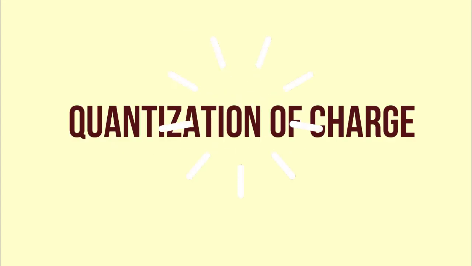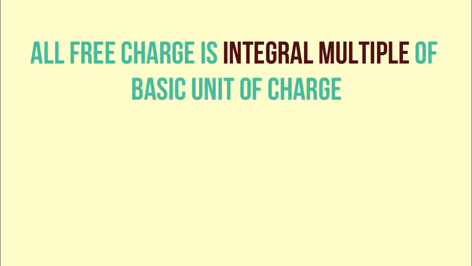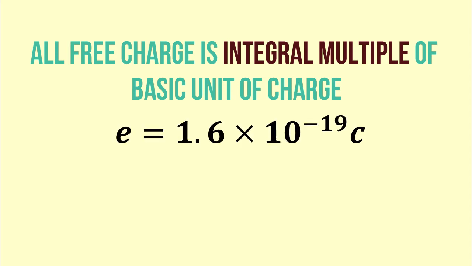Now let us move to property number 2. This is known as quantization of charge. Experimentally, it is established that all free charges are integral multiples of basic unit of charge, which is denoted by e. We know that the value of e is 1.6 into 10 raised to minus 19 coulomb. Thus, charge q on any body is always given by q is equal to ne, where n is an integer. It can be positive or negative.